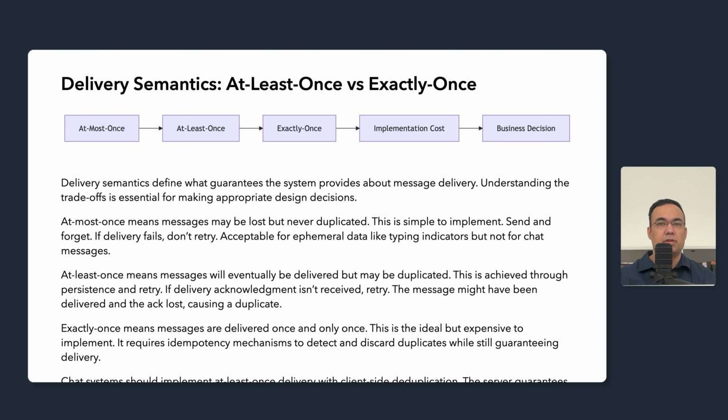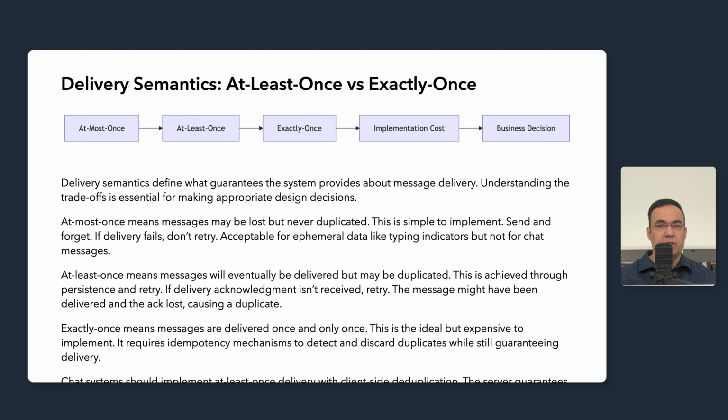At least once delivery means messages will eventually be delivered but may be duplicated. We achieve this through persistence and retry. Write the message to durable storage, attempt the delivery. If the delivery acknowledgement isn't received, retry. The message might have been delivered and only the acknowledgement lost, but we cannot tell, so we retry anyway. This may create duplicates.